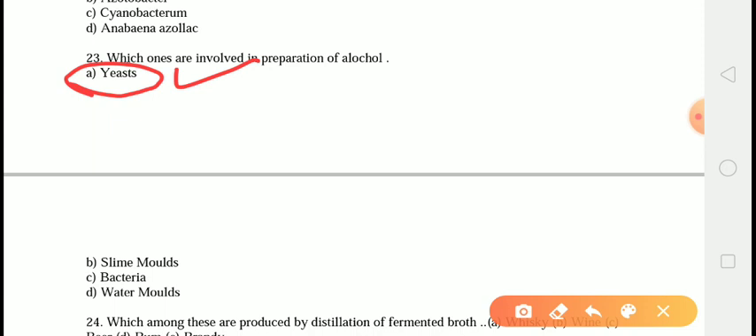The reactions within the yeast to make this happen are very complex. The most important type of fermentation is the alcoholic fermentation, in which the enzyme zymase secreted by the yeast converts the simple sugars such as glucose and fructose into ethyl alcohol and carbon dioxide. Therefore, जो चीज़ अल्कोहल के प्रिपरेशन में इन्वॉल्व है वो है yeast.